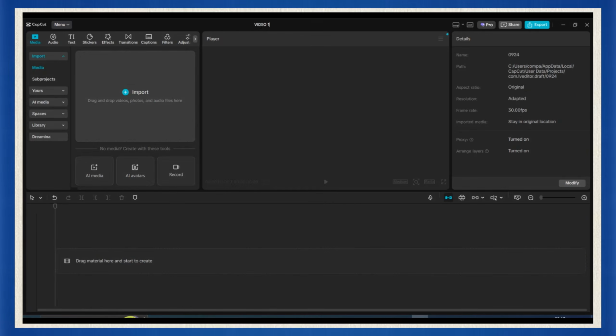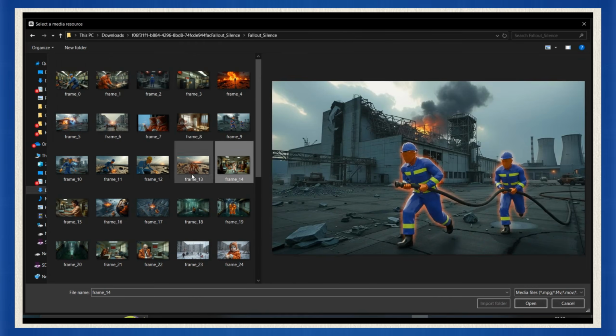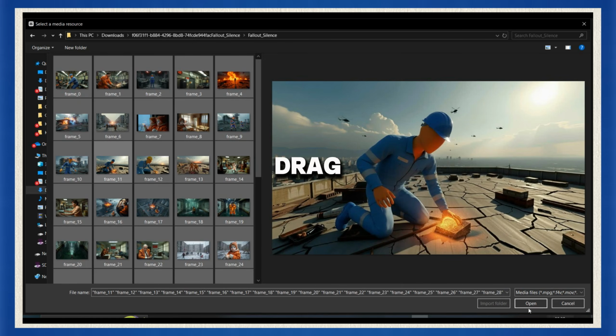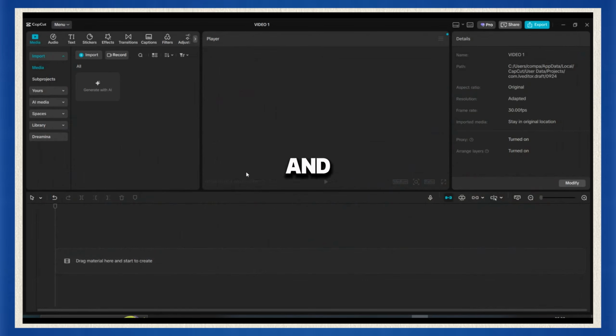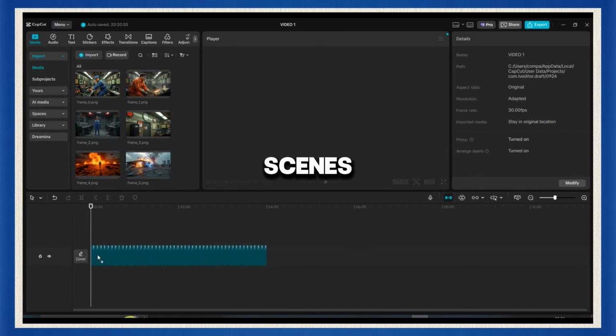Now let's move to CapCut. I've already downloaded all the scenes as a zip file and extracted them, just like you see here. Now all you've got to do is select everything, drag it straight into your CapCut project, and boom, you're ready to start editing. Import all your AI-generated scenes into the timeline.